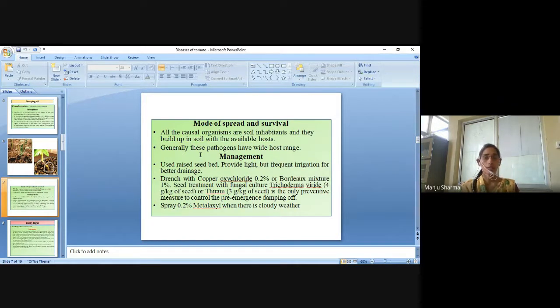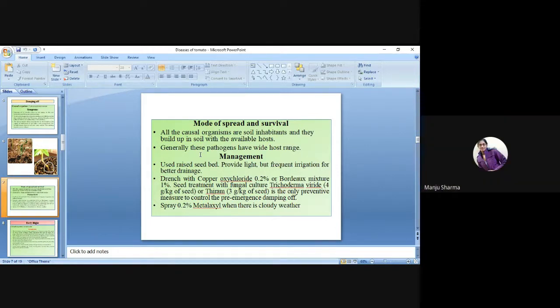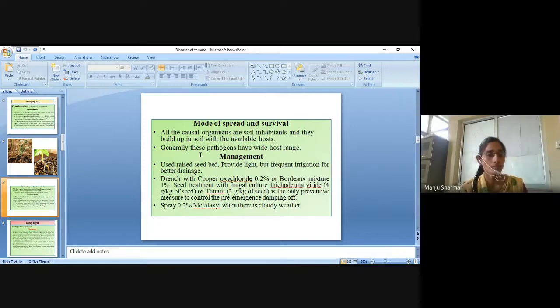Then management: use raised seed beds, provide light but frequent irrigation for better drainage, drench with copper oxychloride 2% or Bordeaux mixture 1%.